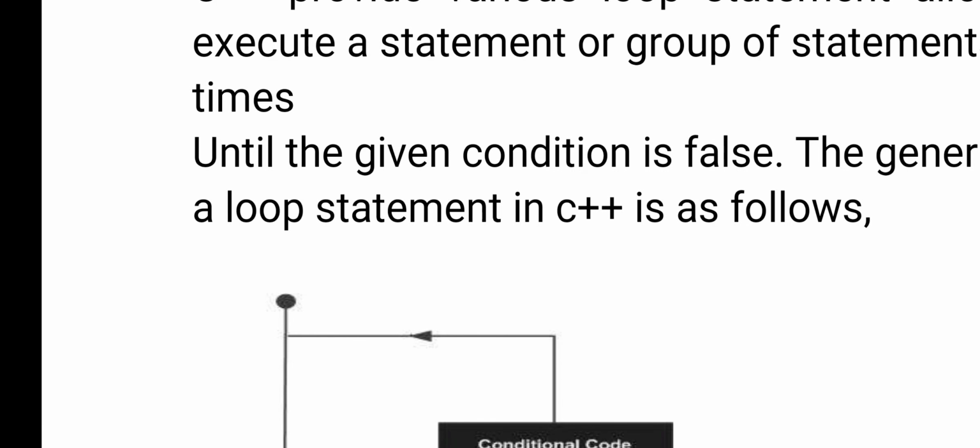Using continue, one particular statement is skipped. Using a break statement, when the condition is true, the remaining part of the loop will not be executed. And using a go to statement, we direct the user to move from one section to another section.